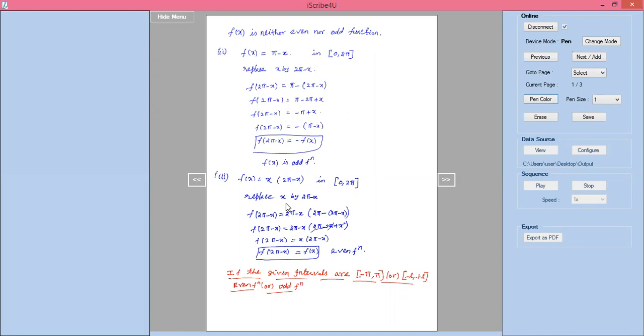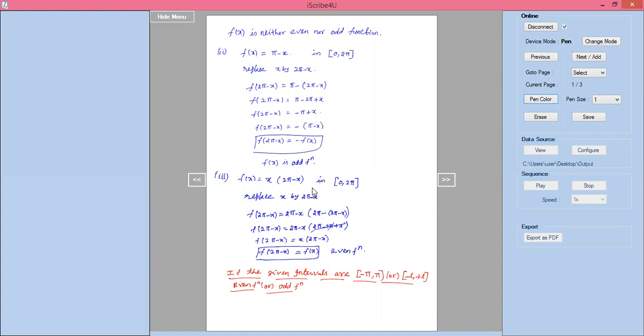Now see, I forgot to tell here. Here I am replacing x by 2 pi minus x. If this is an arbitrary interval, we can replace pi with 2l. Sorry, x becomes 2l minus x. At that time we will replace the same thing. Here the interval should be 0 to 2l, and x into 2l minus x comes. We replace x by 2l minus x. That's all. I didn't do arbitrary separately. So the same way you have to continue here.